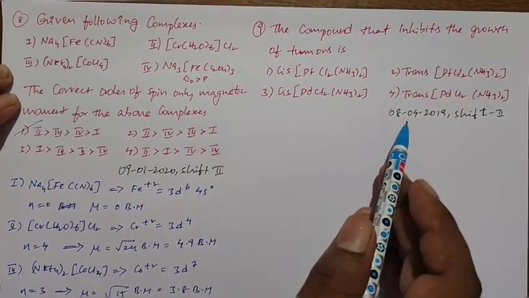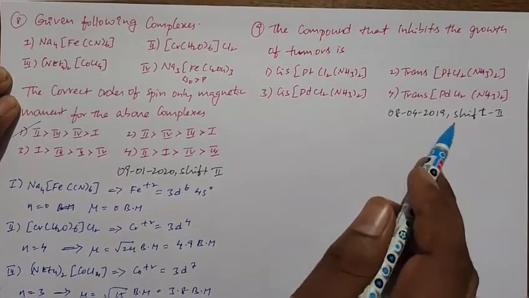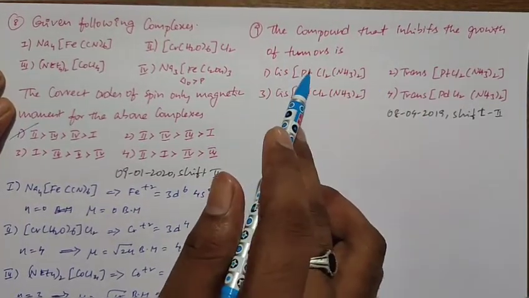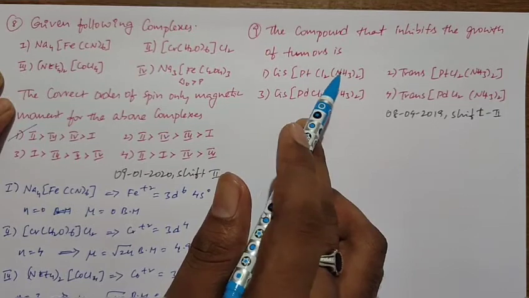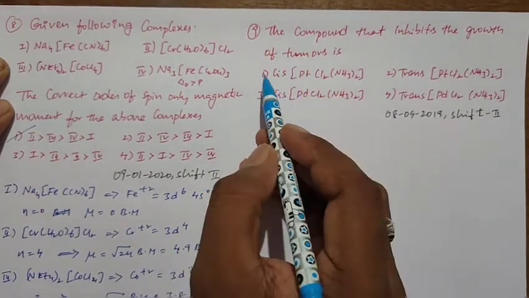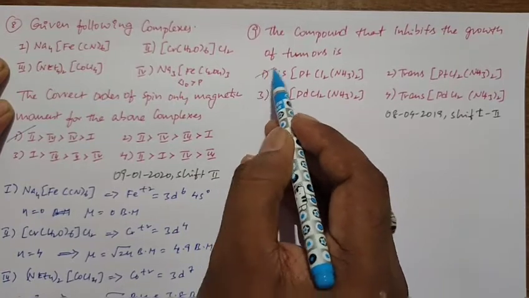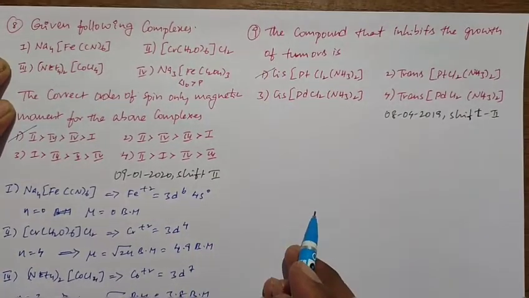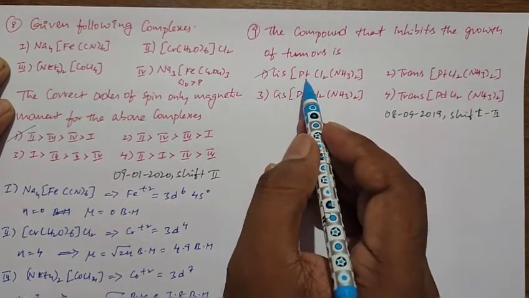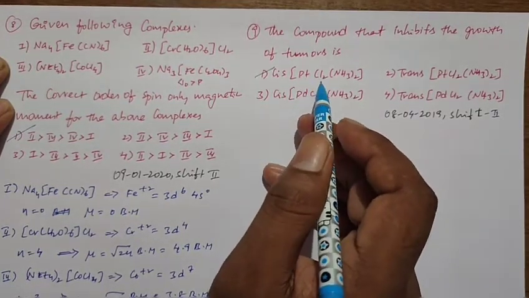This question is from 8th April 2019 shift 2 paper. The compound that inhibits the growth of tumor. Here tumor and cancer are the same. Actually cisplatin is used as an anti-cancer drug. So first, cisplatin is used as an anti-cancer drug.